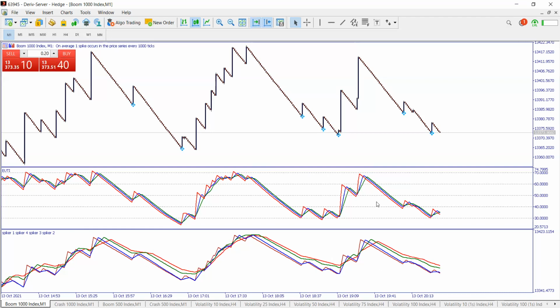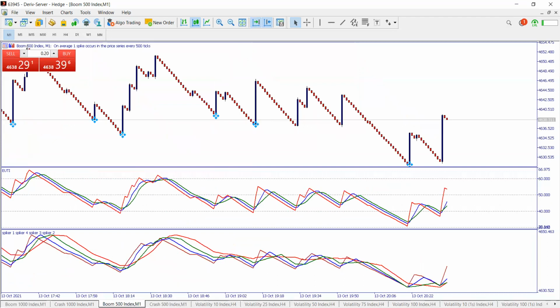For Crash 1000, you just do the reverse of Boom 1000. The reverse means when it's about 60, right? Right, exactly. Okay, great. Let's move on. Then on Boom 500 and Crash 500, we just change the time frame to M5 instead of M15. Everything else remains the same.